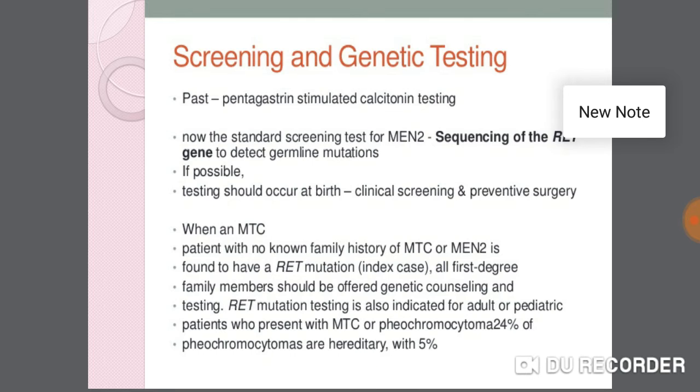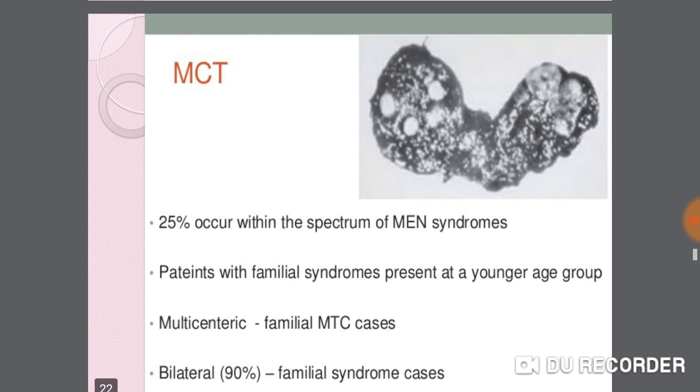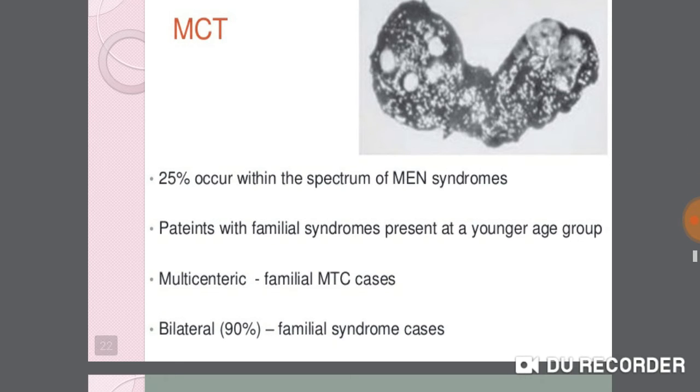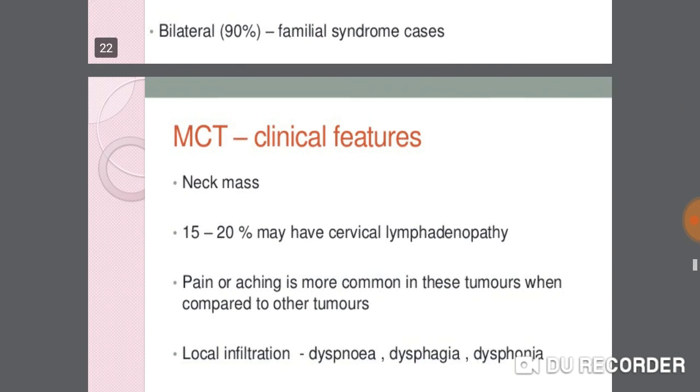24% of pheochromocytomas are hereditary, with 5% MTC. 25% occur within the spectrum of MEN syndrome. Patients with familial syndrome present at a younger age. Familial MTC cases are multicentric, and bilateral in 90% of familial syndrome cases.